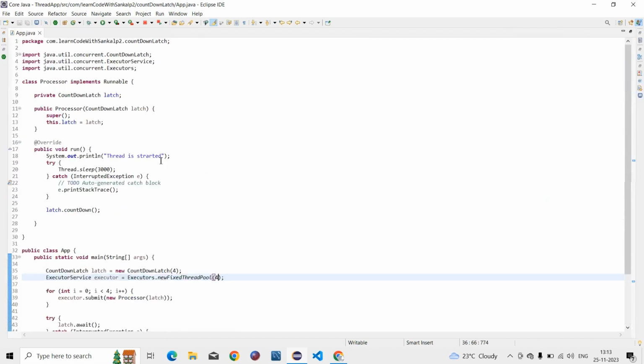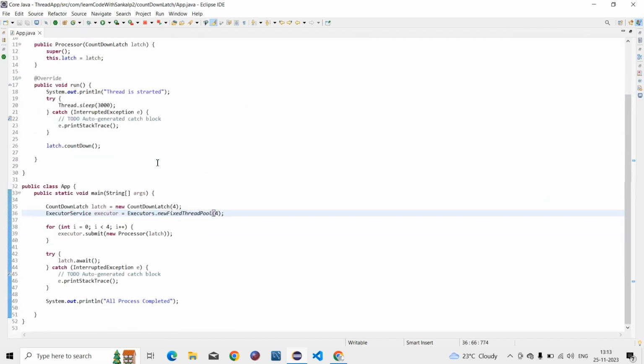In the next tutorial, we will learn about the producer and consumer example in multithreading. It is a very important interview question, producer and consumer in multithreading. We will learn about it in the next tutorial.